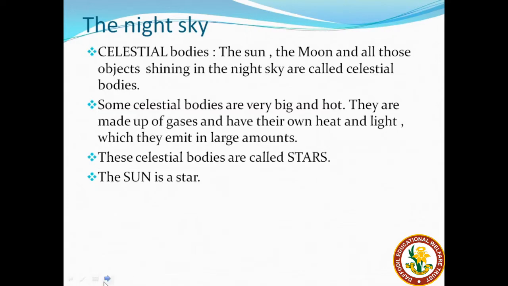Now students, there is a basic difference between the sun and other stars. The basic difference that I am talking about here is that the sun affects us by its heat. These other twinkling stars that you see in the night sky seem very tiny, maybe are big or equal to the sun, but they are comparatively very far away from Earth and thus appear small, and therefore we cannot feel their heat or light like we experience with that of the sun.